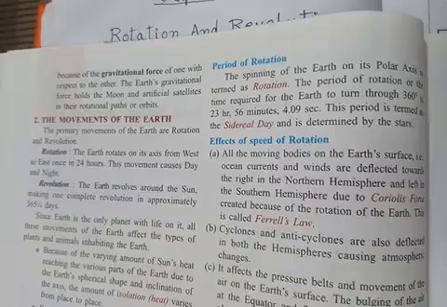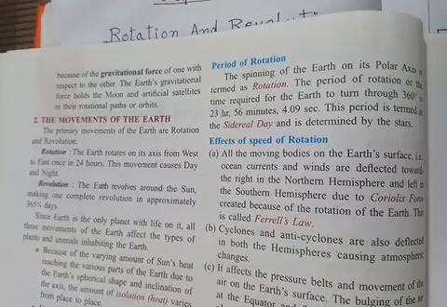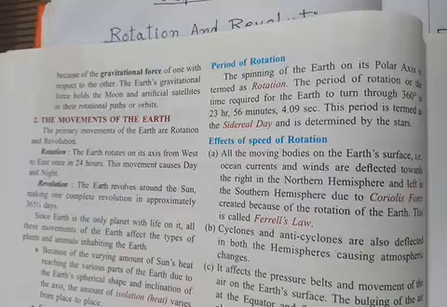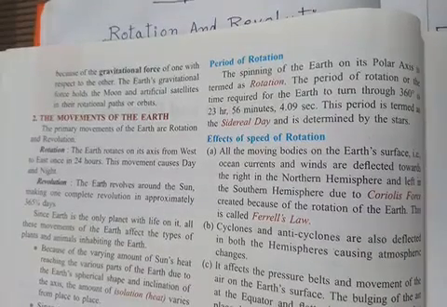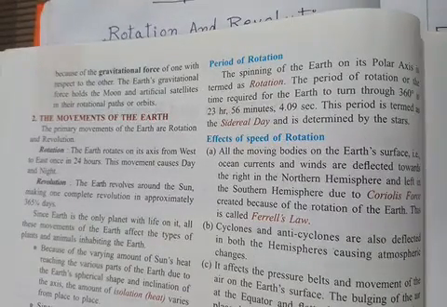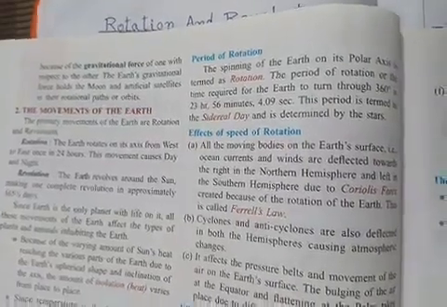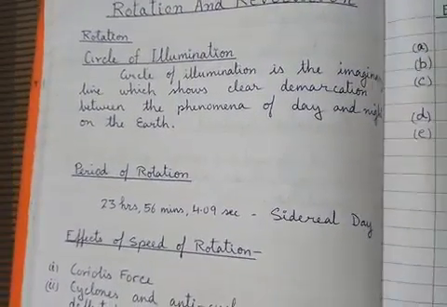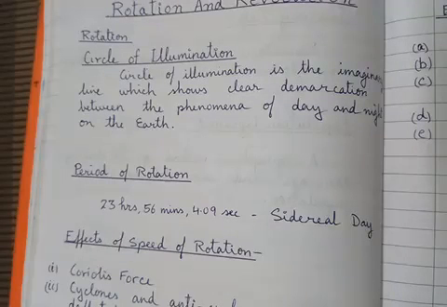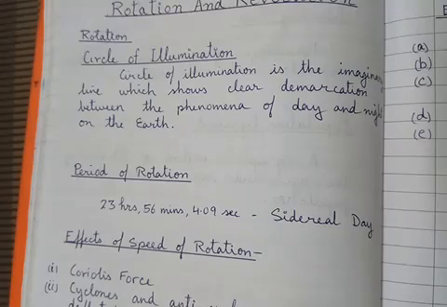Next is the period of rotation. Before we start this, let me give you a little description about rotation and revolution. Rotation and revolution are very important movements of the earth, because as the earth rotates on its axis, day and night occur.